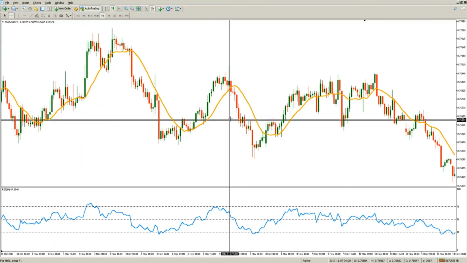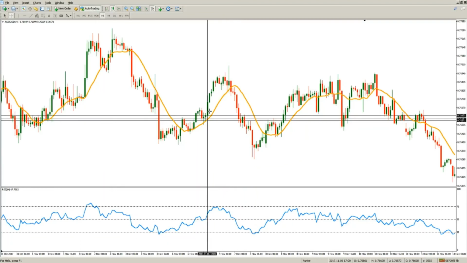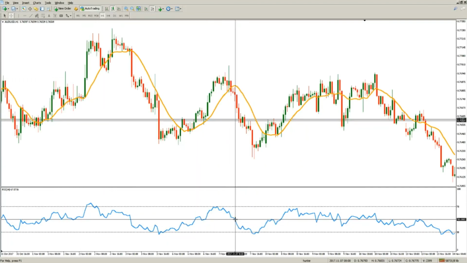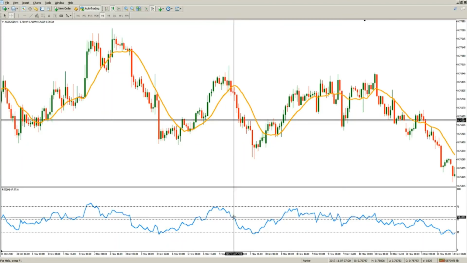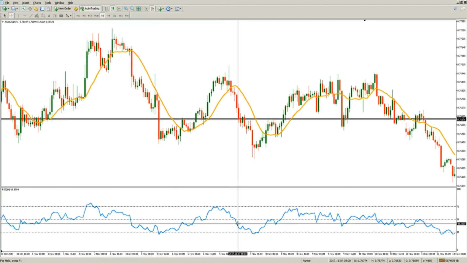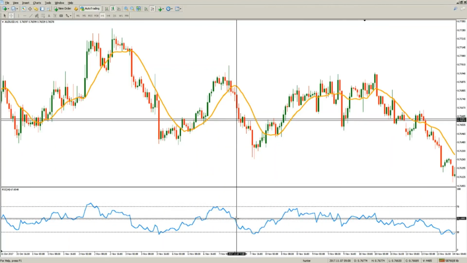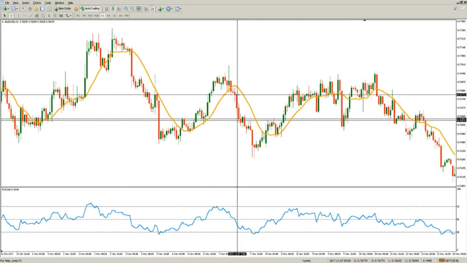Let's look at another one. Here we have another cross down the moving average we've chosen and the cross of the 50 level. The momentum in that particular market is signaled by the downward slope of the RSI. So we have a downward momentum. What is our entry point? After the RSI crossed the 50 level, on the next candle open, we may enter right here.